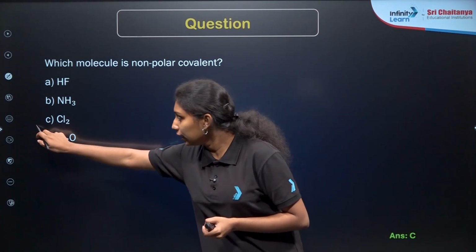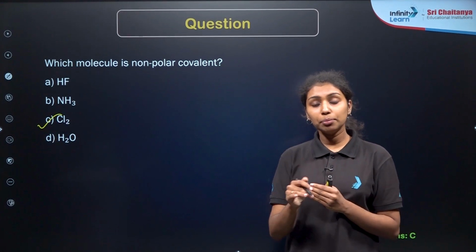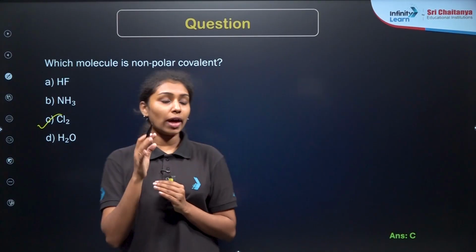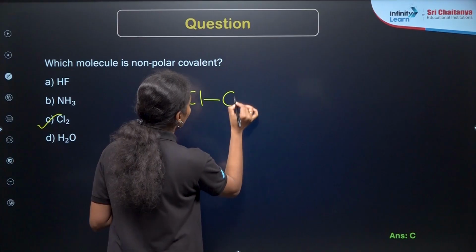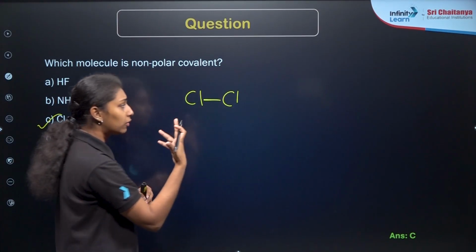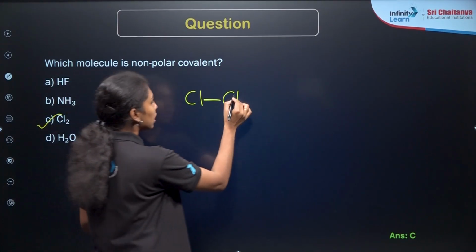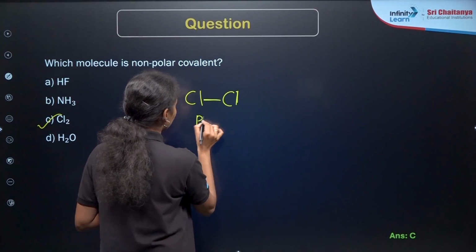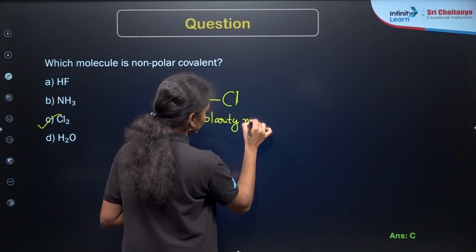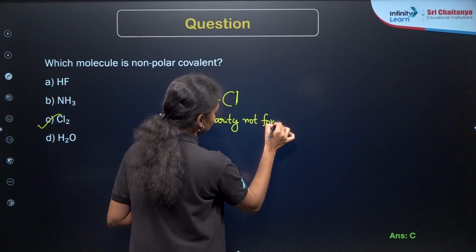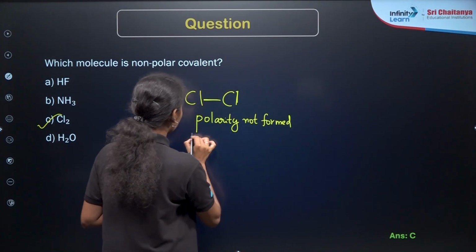Option C means chlorine. If the covalent bond is formed between the same type of atoms, for example chlorine and chlorine, there is no electronegativity difference between these 2 atoms, right? So no polarity is formed, because the electronegativity difference is 0.